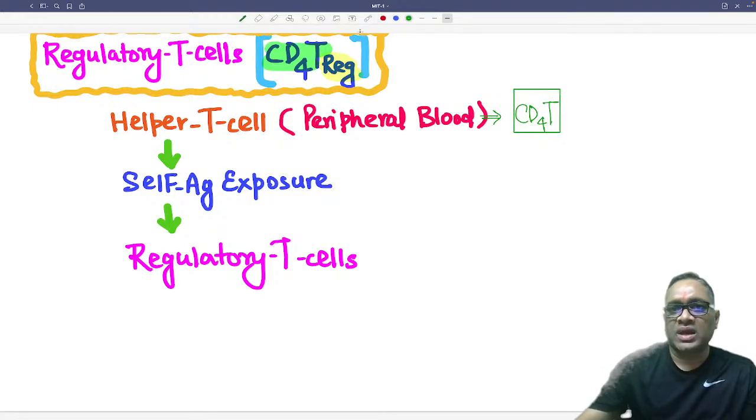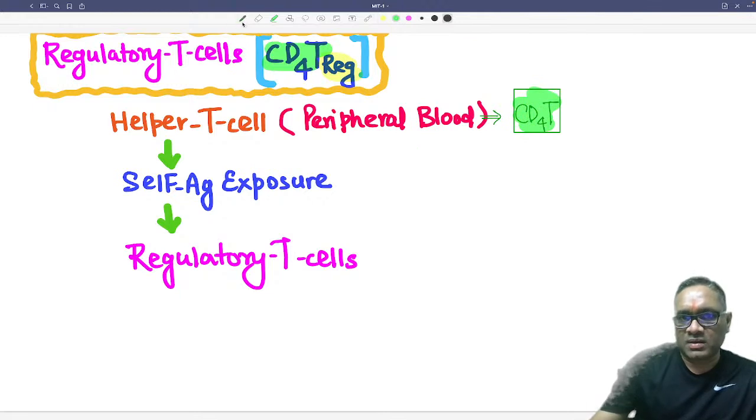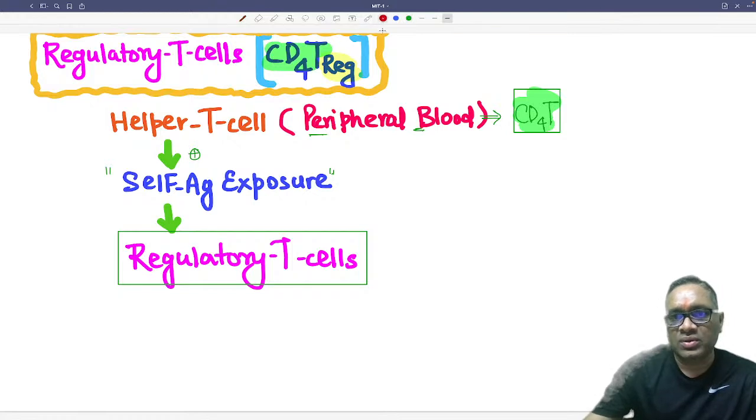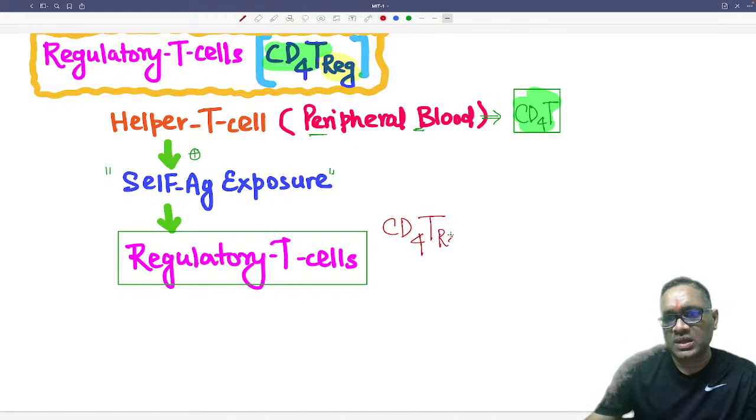So these CD4 T helper cells, when they are in the peripheral blood and are exposed to or stimulated by self antigen, will be converted into regulatory T cells, right? And what are regulatory T cells? As I have told you, regulatory T cells will now be shown by another symbol, CD4 Treg. That is how we are going to identify regulatory T cells and differentiate them from the normal helper T cell.